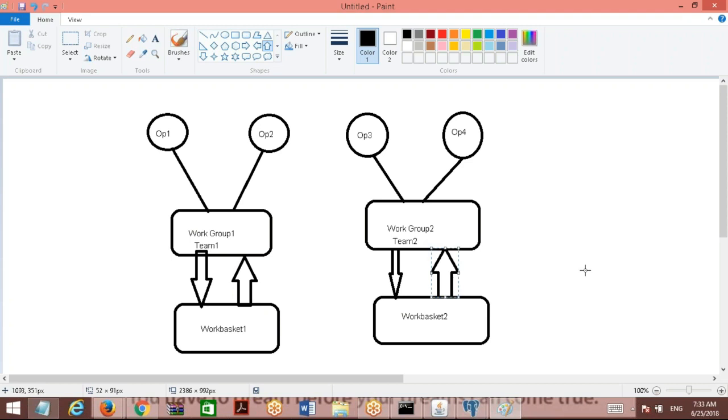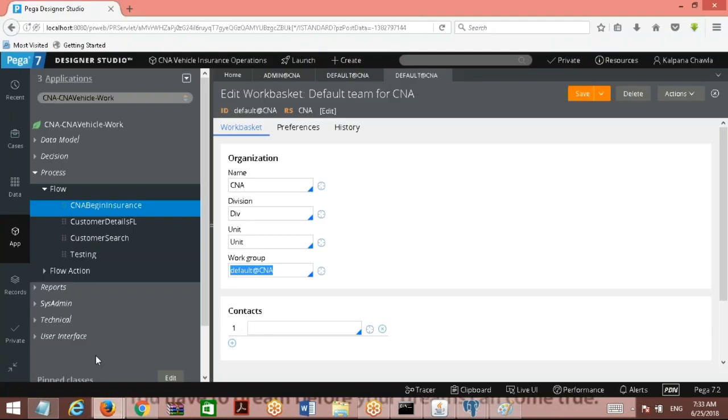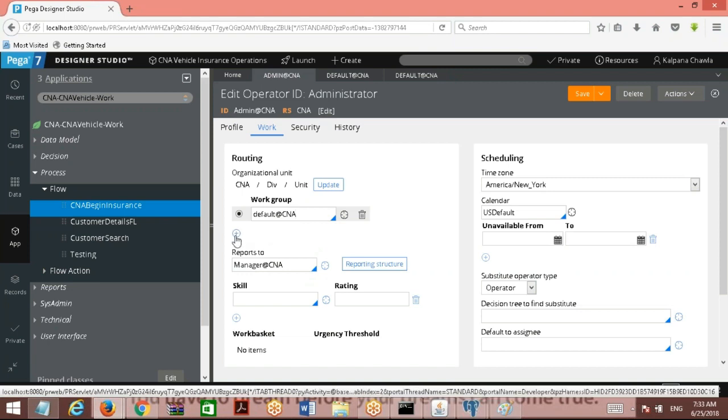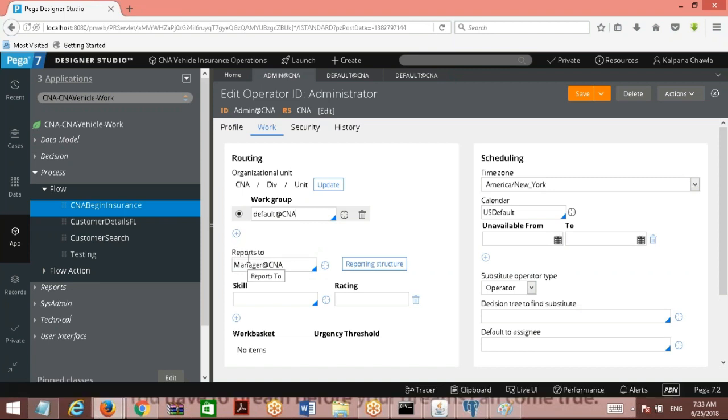Okay, so can an operator have multiple work groups? Generally think about your organization. You are an operator, you are an employee. Can you belong to one or two teams? More than one team? Possible, right? So here also it should be possible. If you go to an operator, work group is there. If you want to add more work groups, you can add, but one should be default. You should always be default of some team. The other teams are the additional teams where you can join and then come out of. Same process here also in Pega.